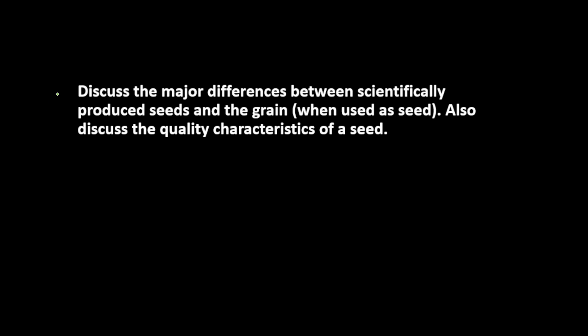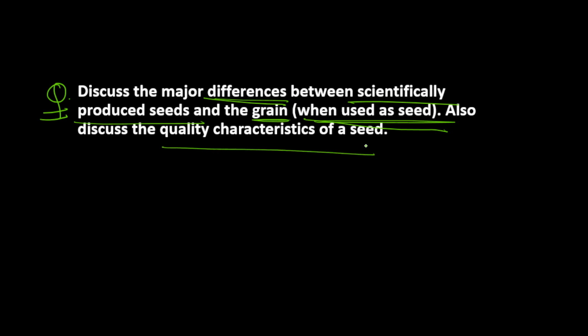So today we are going to discuss the next question of our agriculture optional answer writing practice series. And the question for today is: discuss the major differences between scientifically produced seeds and the grain when used as seeds. Okay, and also discuss the quality characteristics of a seed. So I think this is a question asked in the IFoS examination last year.